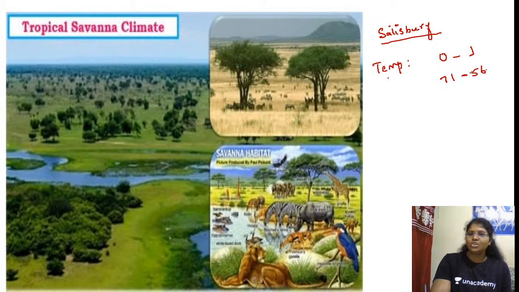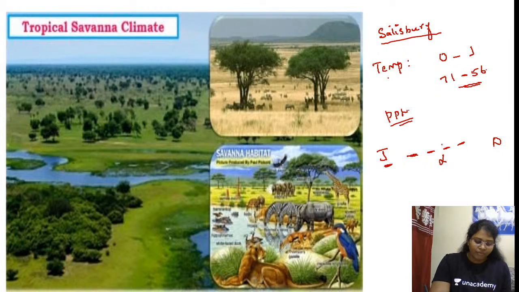32 inches. So the range is 15. So this is our precipitation. You just check: do we have rainfall throughout the year, from January till December? Can you see the black shaded in all the months? No. There are months where we don't have rainfall.